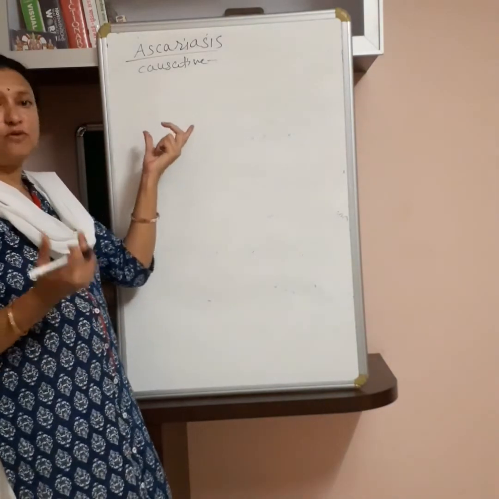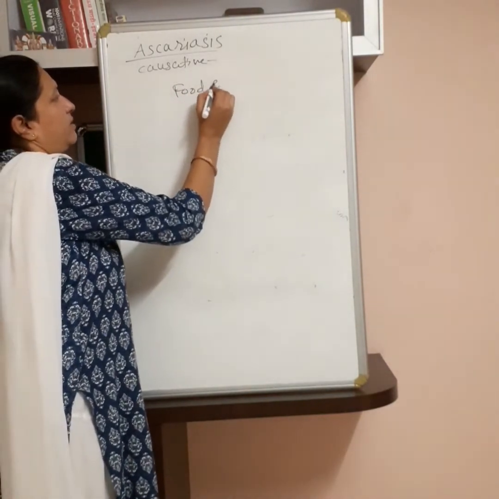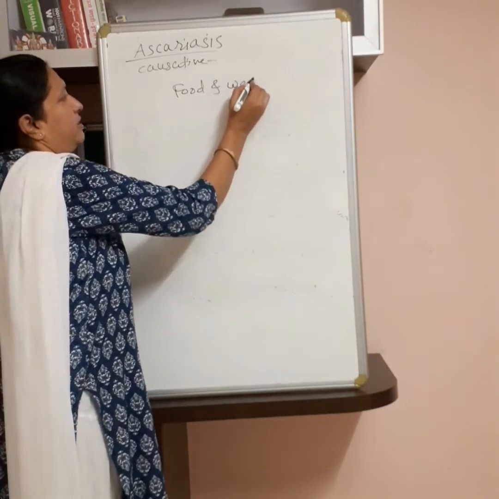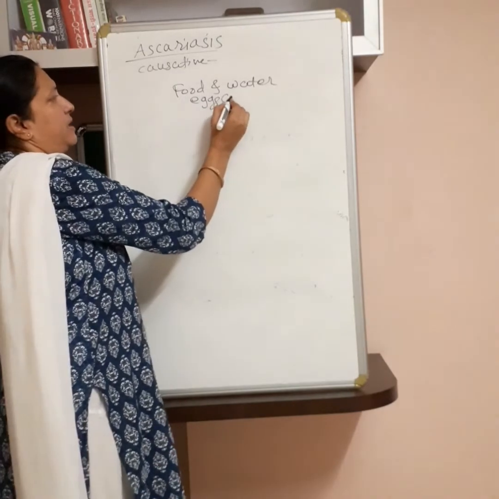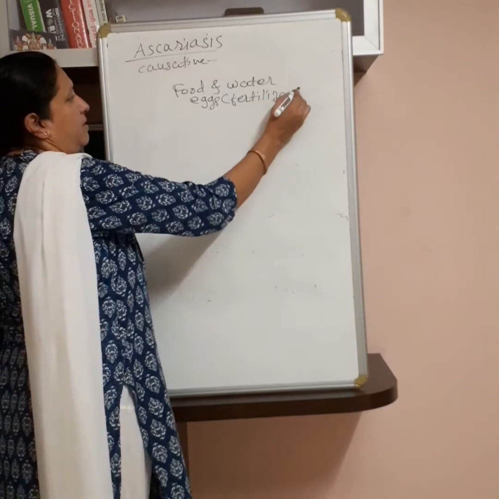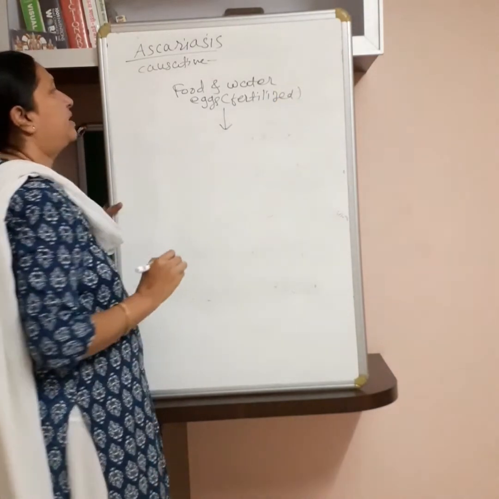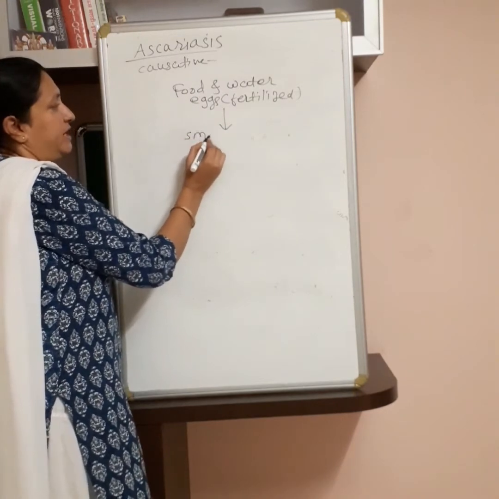Now see here the mode of infection. Along with food or water, their eggs, particularly the fertilized eggs, enter the body and reach up to the small intestine.